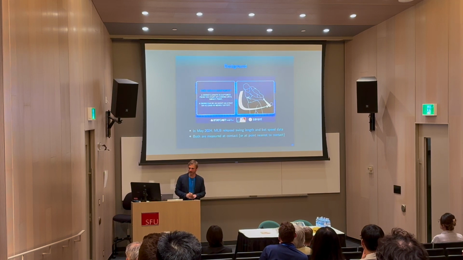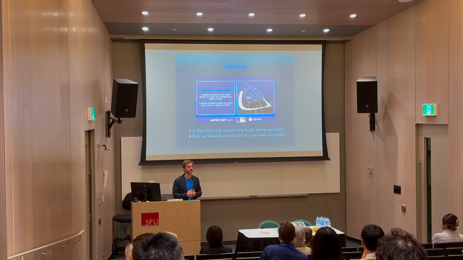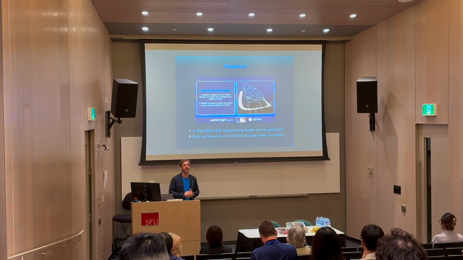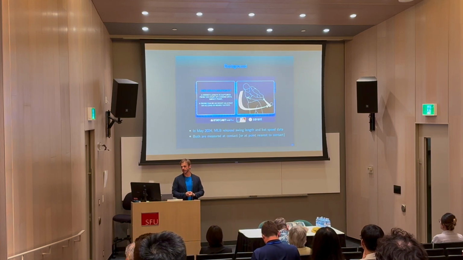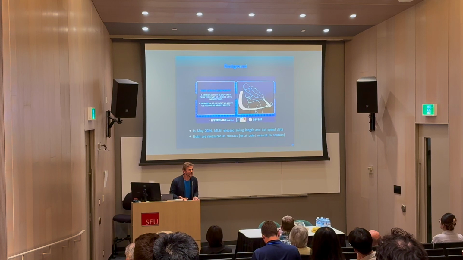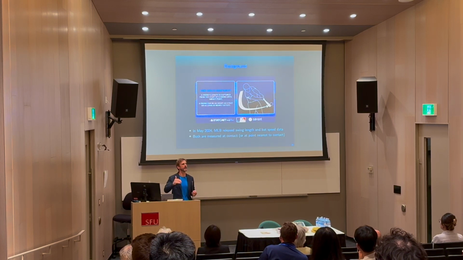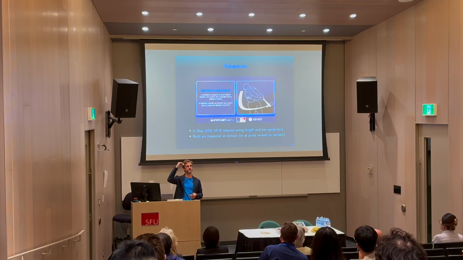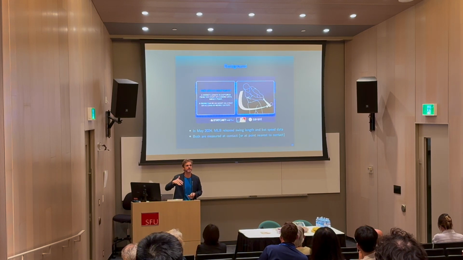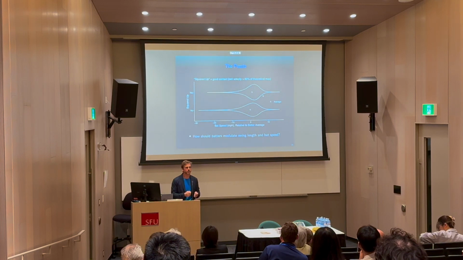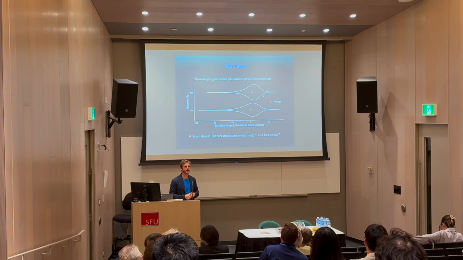But a natural question that you might ask from these data is, what are the consequences of the batter swinging harder, swinging faster, or swinging slower? You can imagine that a batter swinging out of his shoes every single time is less likely to make contact, whereas a batter with a more controlled swing might be more likely to make contact. So you could do a naive analysis. You could look at pitches that result in good contact or bad contact, and compare the swing speed from these two groups. And that's what I have here.